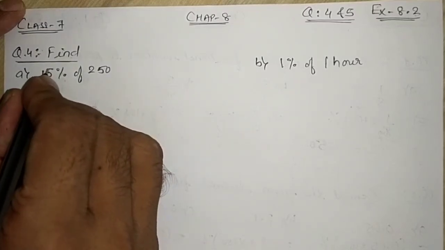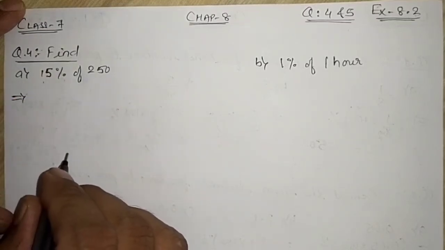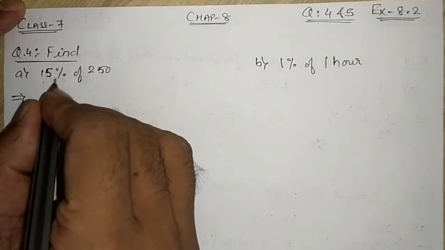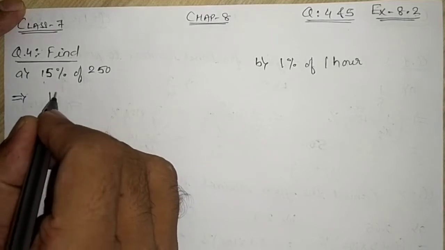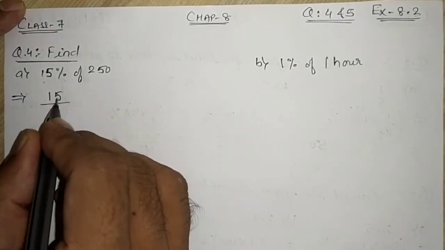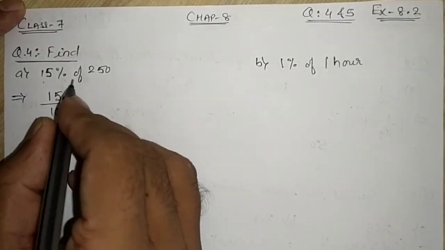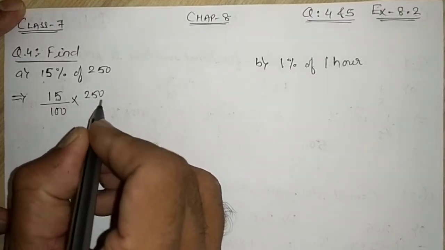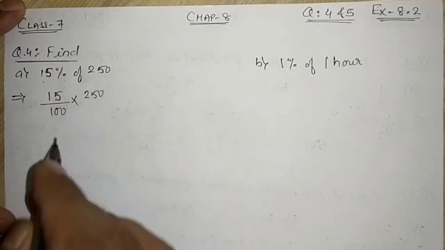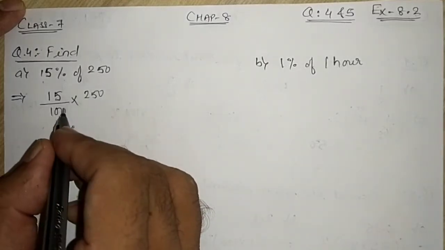Remember, in the introductory lecture I told you, if they say find 15% of something, that means 15% can be converted into 15 divided by 100, and "of" will become multiplication, so 15 divided by 100 of 250 they want us to find.